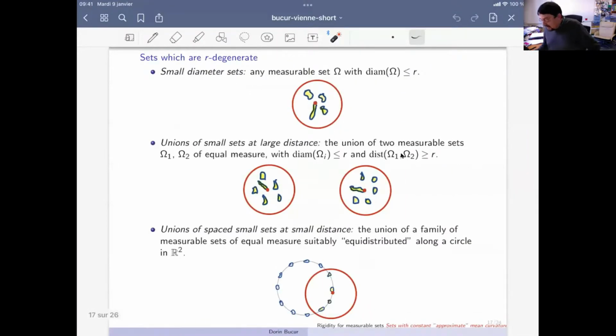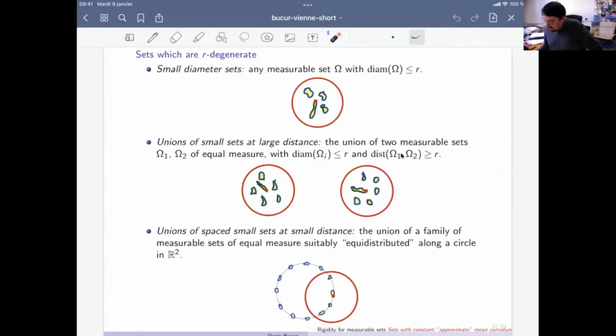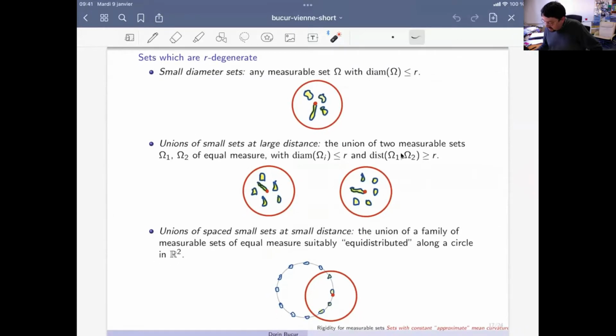Now, here I will show you examples of sets which escape from the theorem because of the non-degeneracy hypothesis. Typically, imagine that the radius is quite large. This is the radius r here, so you have a ball of this radius r, and imagine that the set is small. If the set is small in diameter, of course, as soon as you put a ball here of radius r, you will cover all the set. So you cannot distinguish anything.